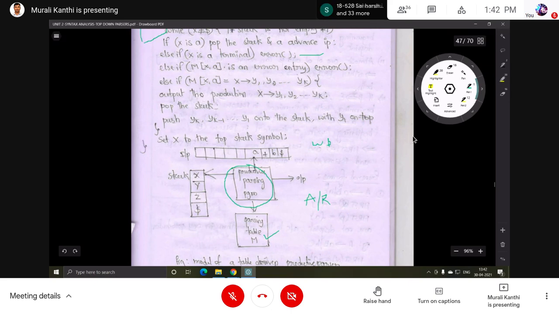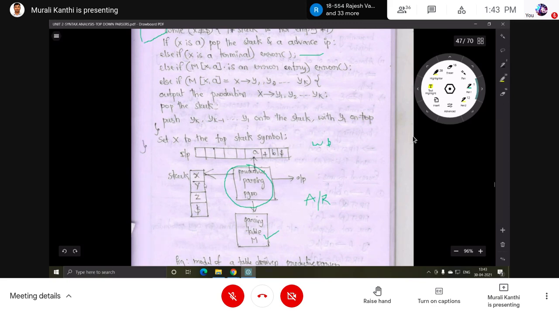Else if M[X, A] equals some production in the table, then output that production: the stack symbol X is popped, and in place of X, the production's right side is pushed onto the stack.